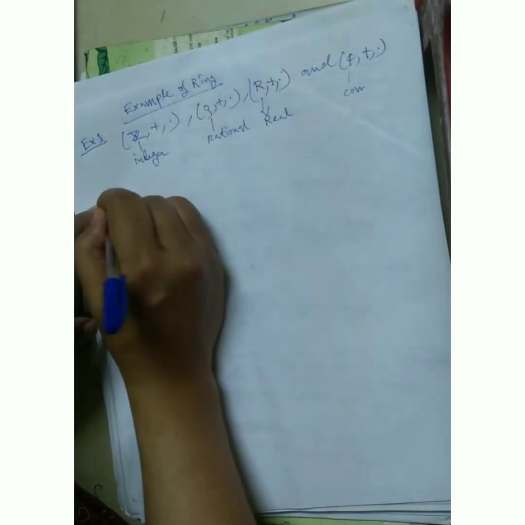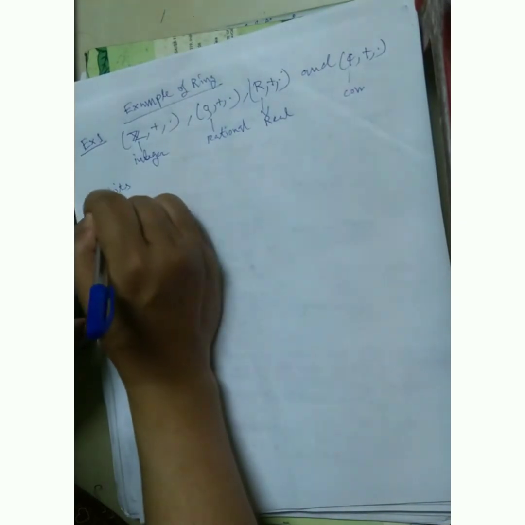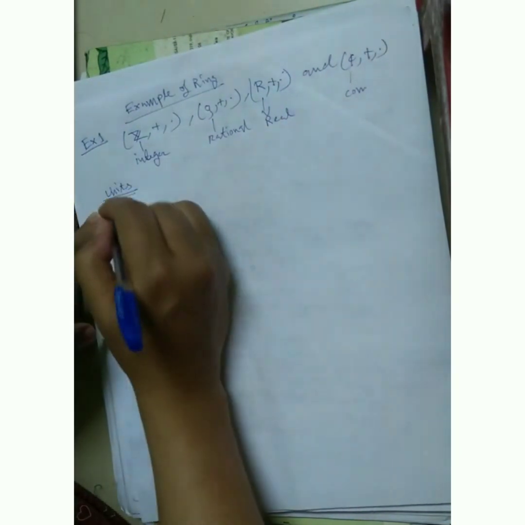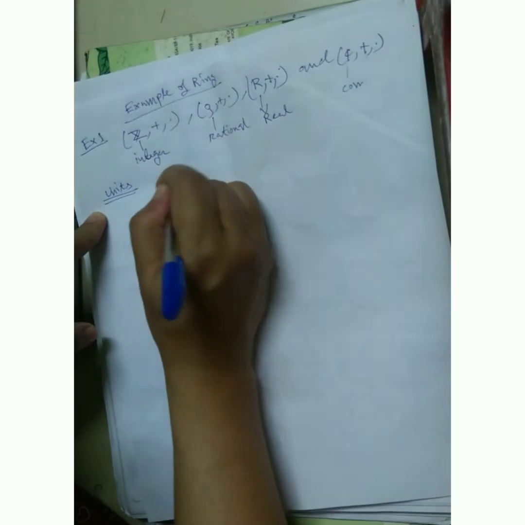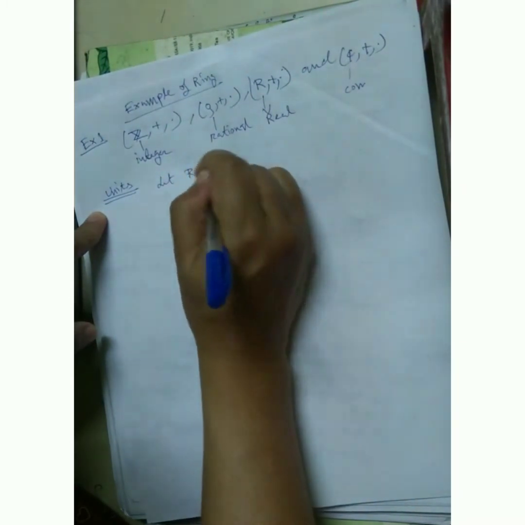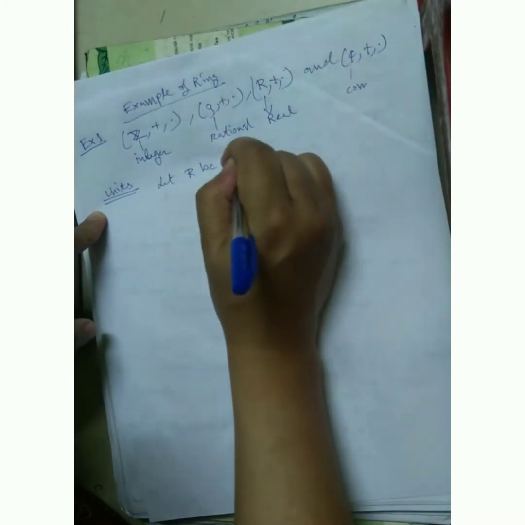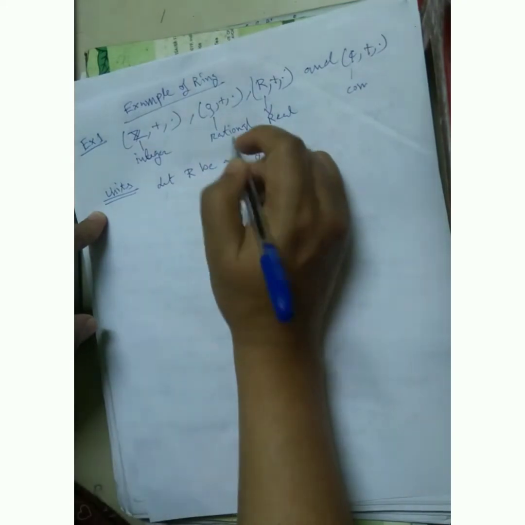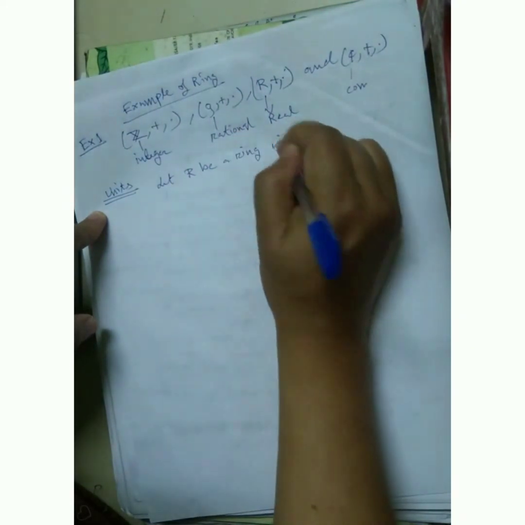Units are very, very important. Units definition: let R be a ring with one.